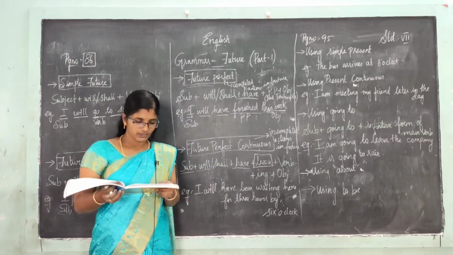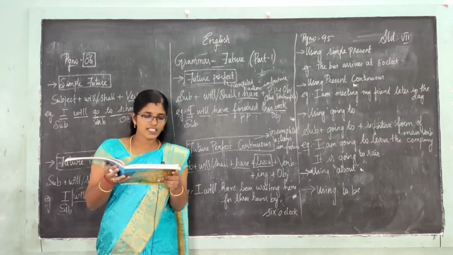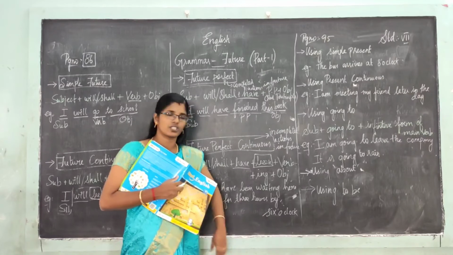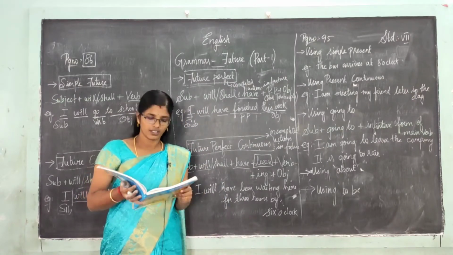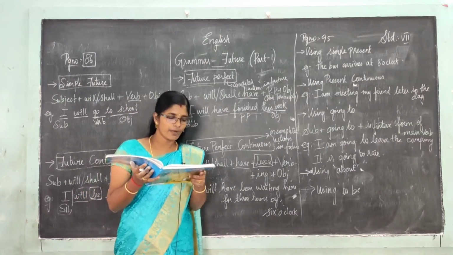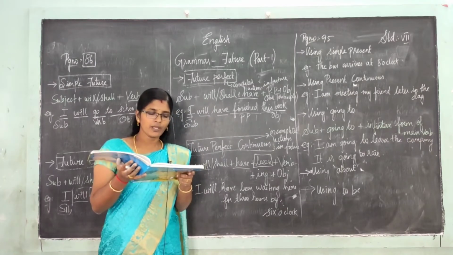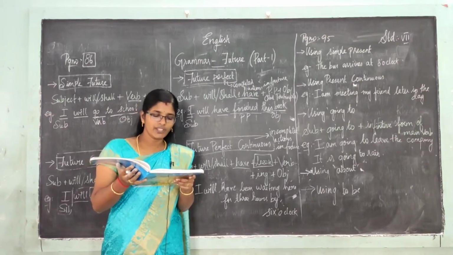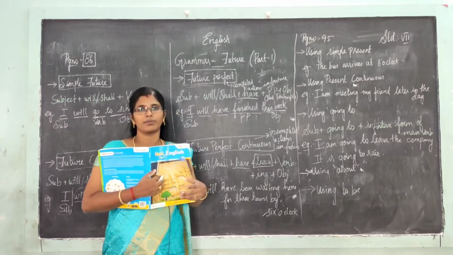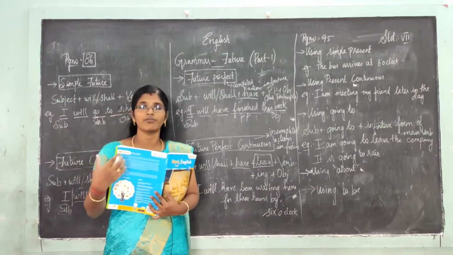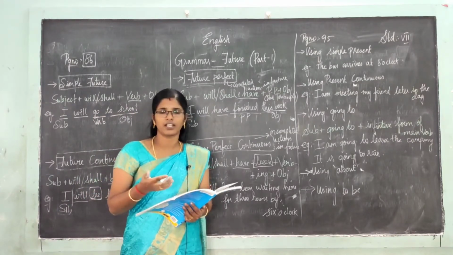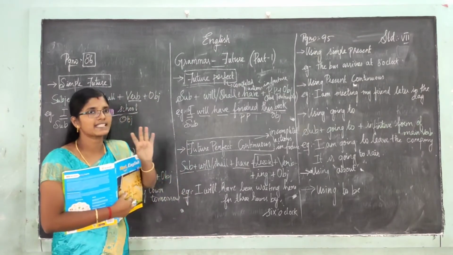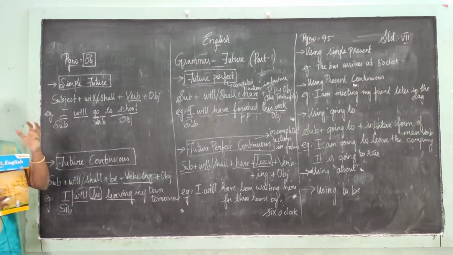Okay. So it is often used with the time expression, mostly with time expressions like by 6 o'clock or by 3 o'clock. For example, by the time you arrive, we will have been waiting here forever. ஓகேவா? So this is about the 4 basic structures of future, to talk about a thing in future.